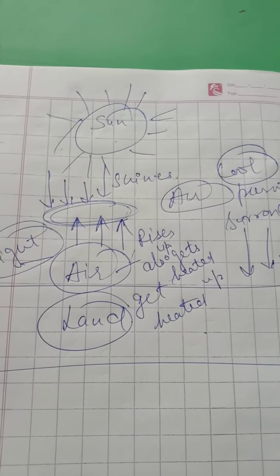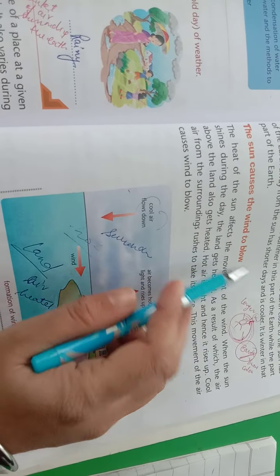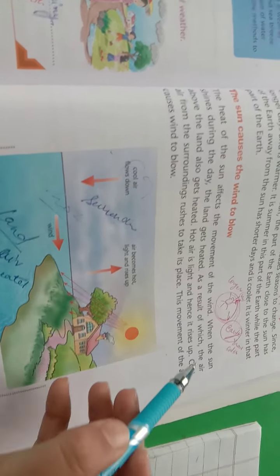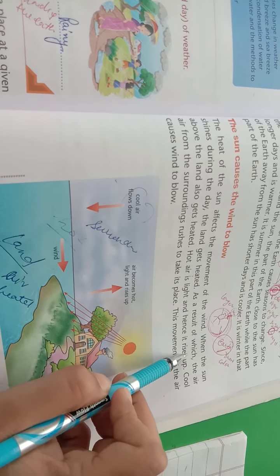So what is in the book? The same thing is there. The sun causes the wind to blow. The heat of the sun affects the movement of the wind. Now when the sun shines, what does the sun give us? Heat and light. When the sun shines during the day, it provides heat on the land. So the land gets heated.